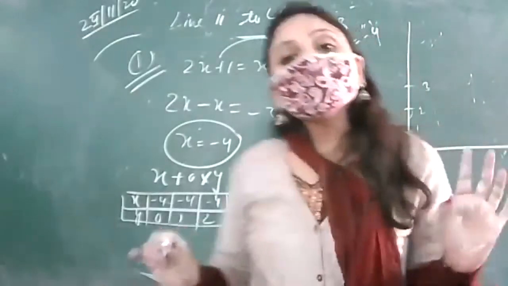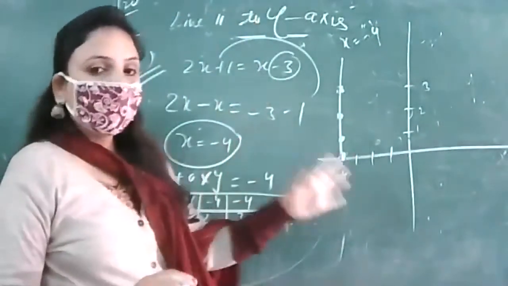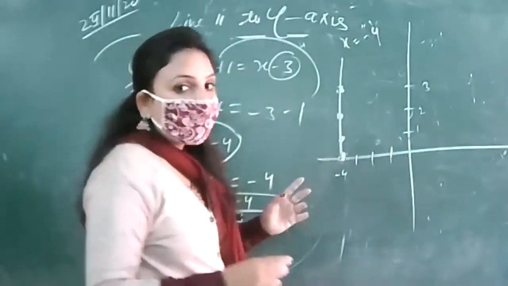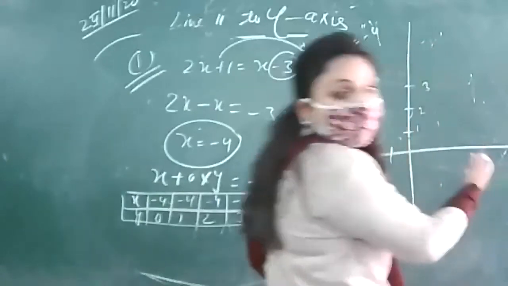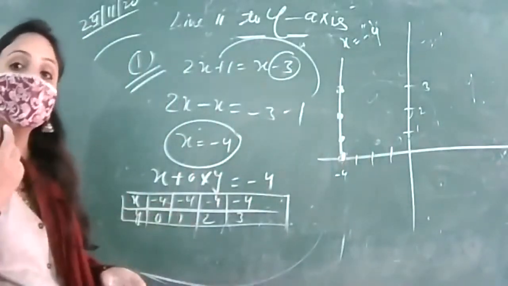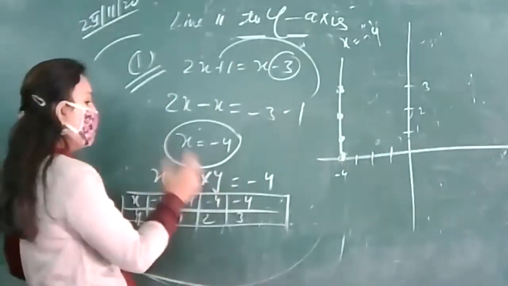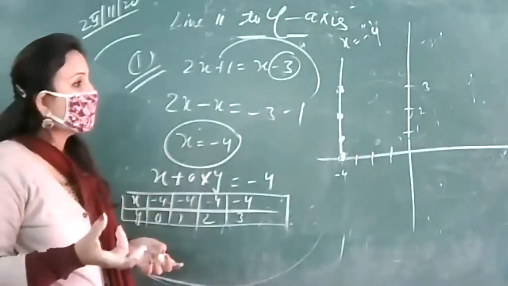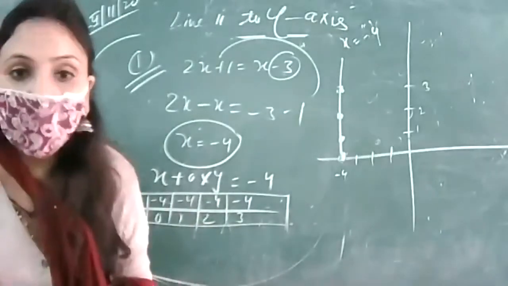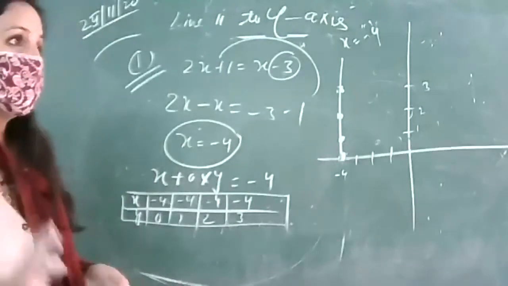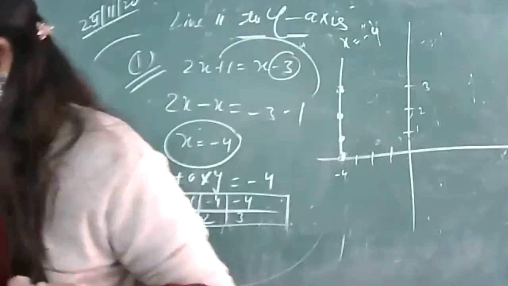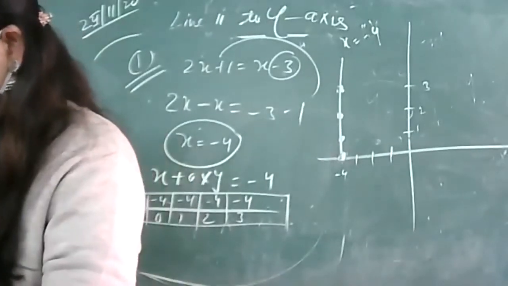Now you can see that we are definitely getting it to be parallel to the y-axis and at a distance of 4 units, and it lies not to the right side but to the left side of the y-axis, as we are having a negative sign in front of it. And how much distance away is it lying from the y-axis? 4 units. So this is a concept that you have to keep in mind. चलिए, let us do one more question of the same type.